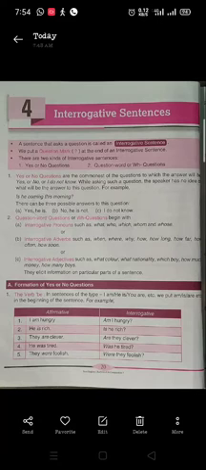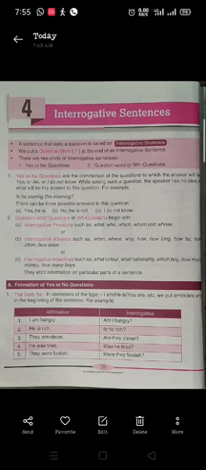We change the place of am, is, are, or was, were. So we are simply changing the place of the helping verb to the beginning of the sentence.